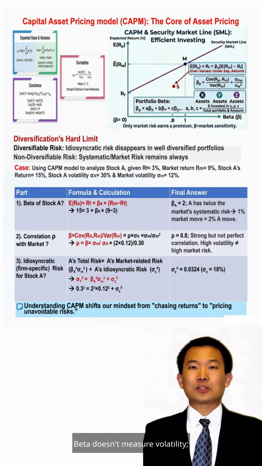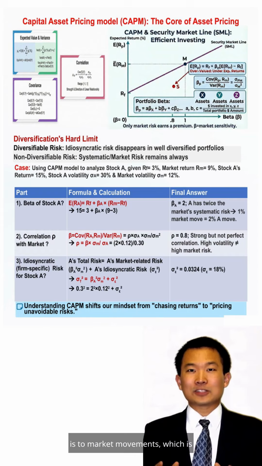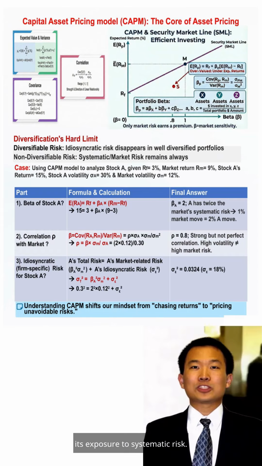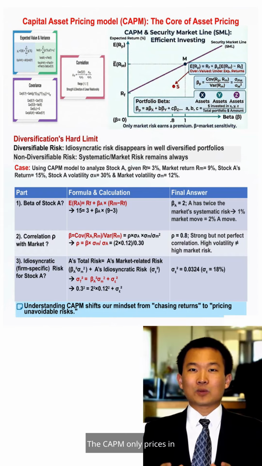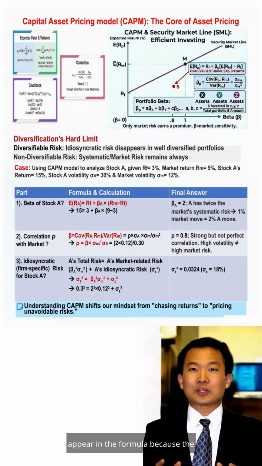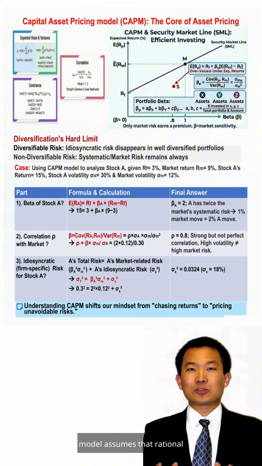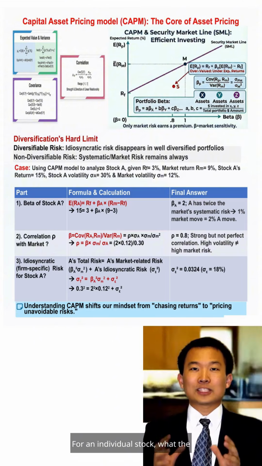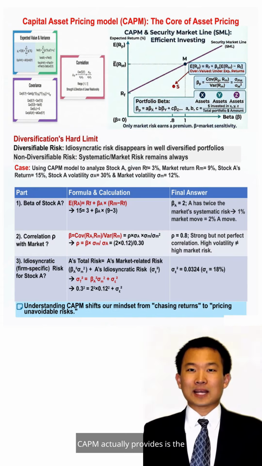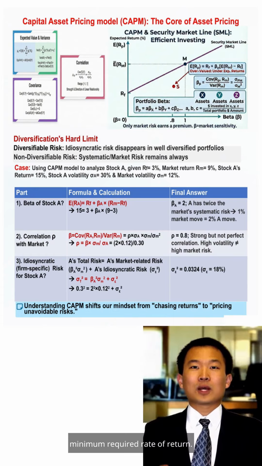Beta doesn't measure volatility. It measures how sensitive an asset is to market movements, which is its exposure to systematic risk. The CAPM only prices in undiversifiable market risk. Company-specific risk doesn't appear in the formula because the model assumes that rational investors have already hedged it to zero through diversification. For an individual stock, what the CAPM actually provides is the minimum required rate of return.